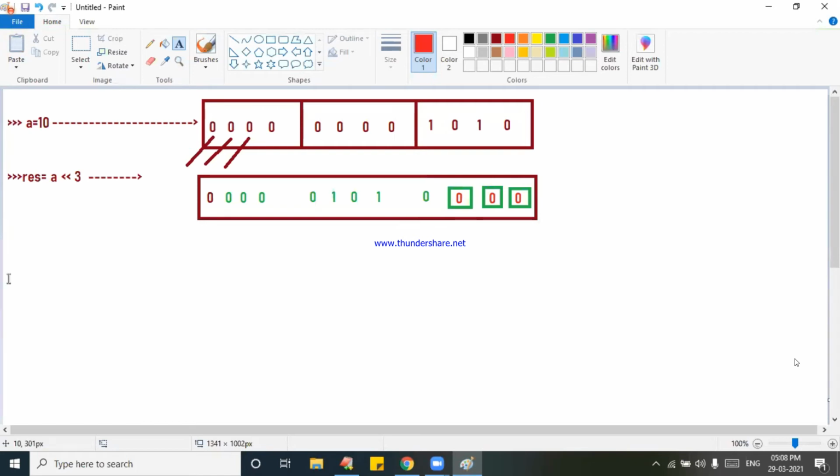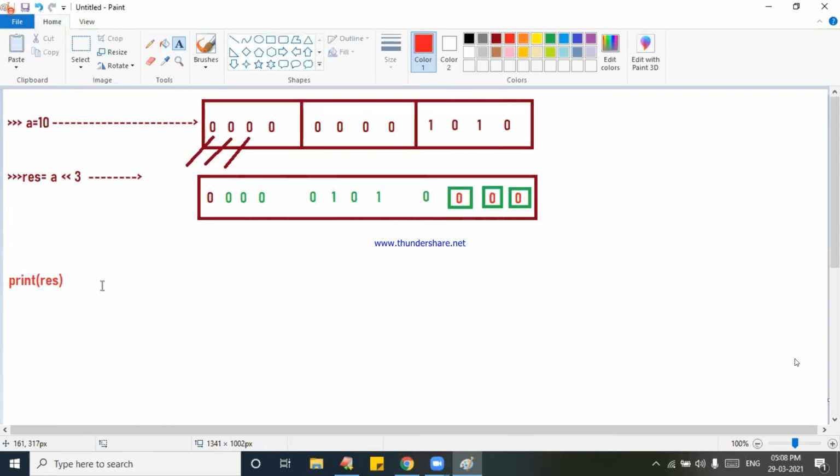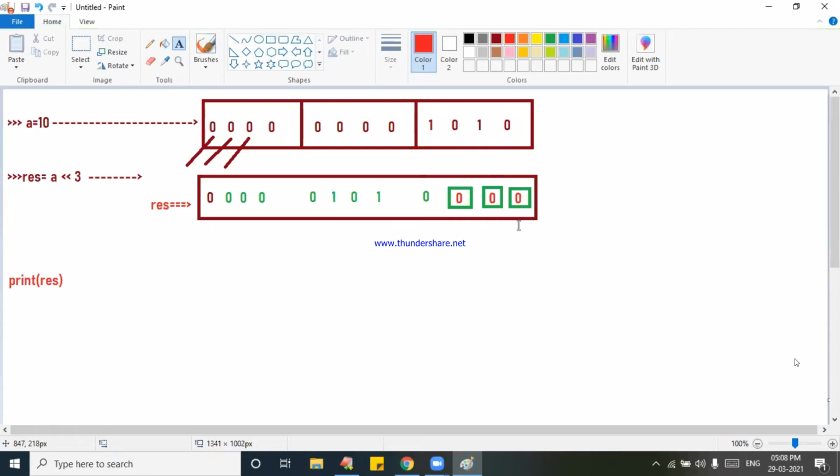If I print A, if I print RES, what is that? I am changing the value of RES. RES is equal to A double less than 3. RES is going to contain this result. What is the result now? What is this value?